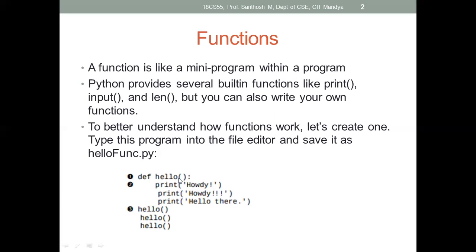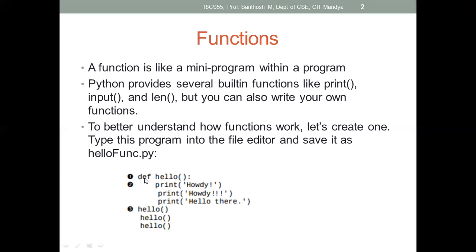For naming a function we use the identifier rules we discussed in the first chapter. Then you attach parenthesis, which is for accepting arguments. Any identifier attached with parenthesis we call a function, and then we end it with a colon. So this is the syntax to define a function in Python.